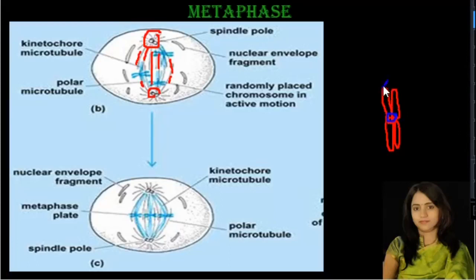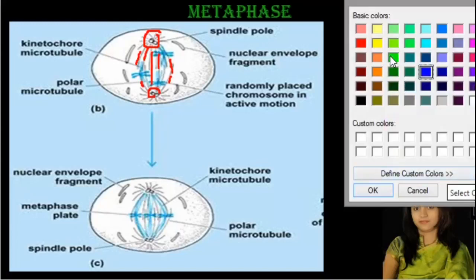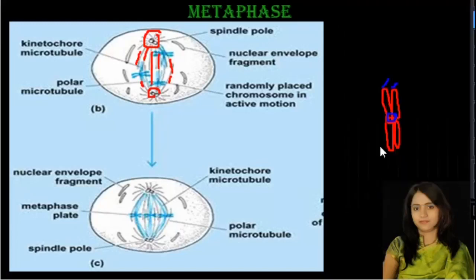Remember, here the spindle fibers are attached to a C-shaped or cup-shaped structure on both sides of the primary constriction of the chromatids. So this is known as the kinetochore. Here the spindle fibers are attached to the kinetochore, which helps in the movement of chromosomes towards the equatorial region.